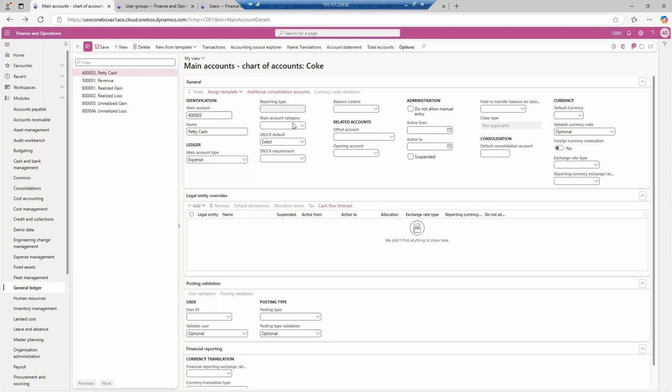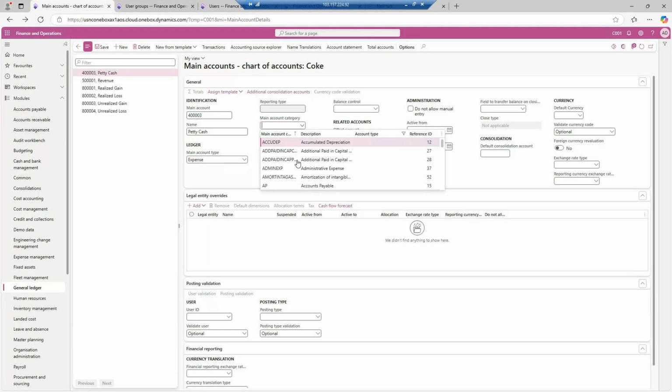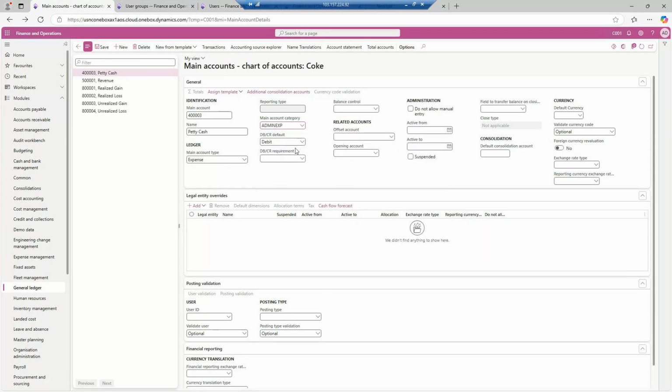And by default the main account category will be here, also it will be going to the administrative expense. Other things right now I don't want, so I will not keep them. Okay, I will save it for now. So the way, using these fields, you will be able to create your main account. So the petty cash account is created.